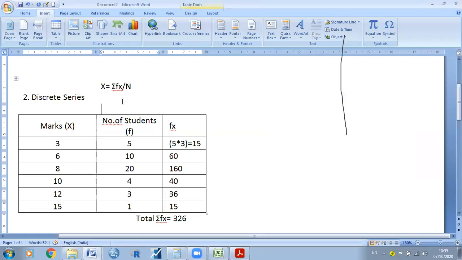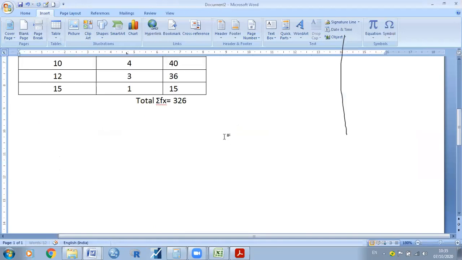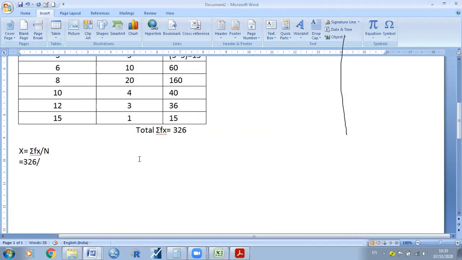So when you have the formula, after entering, sum of fx is 326 divided by n. N is nothing but the total frequency.